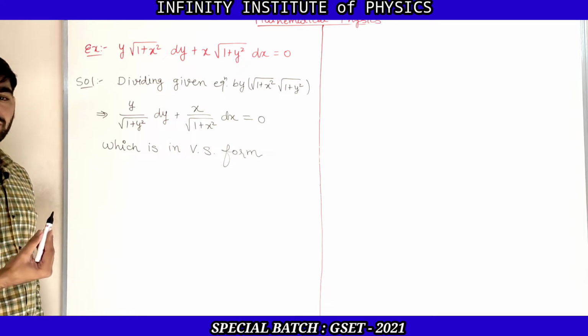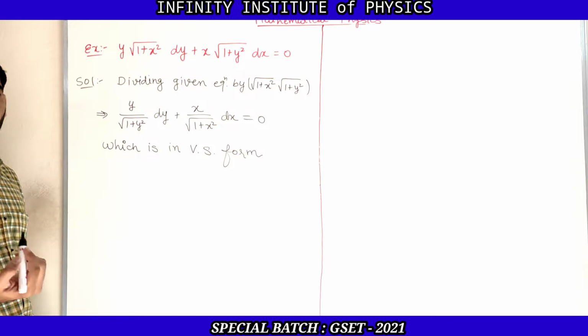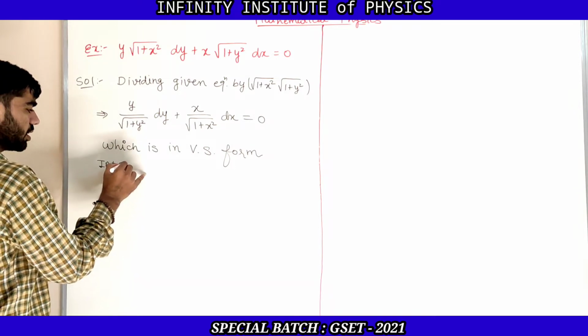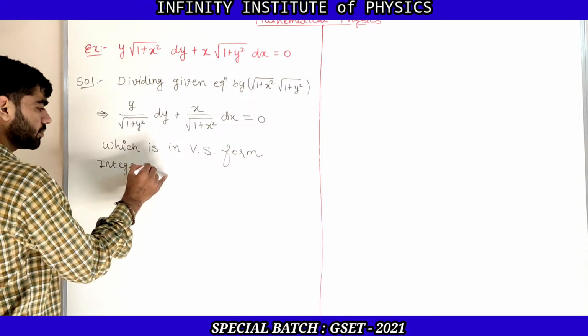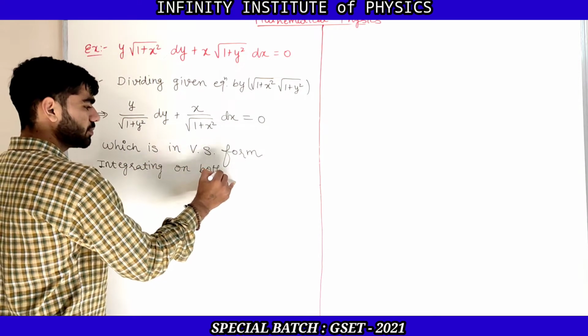To find the solution of this equation, we just need to integrate on both sides.